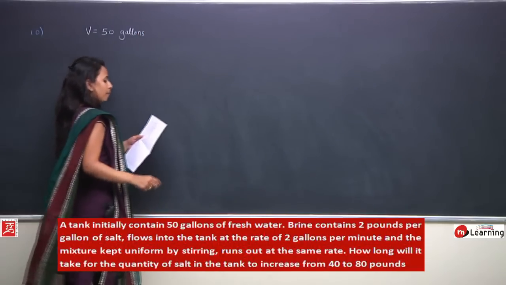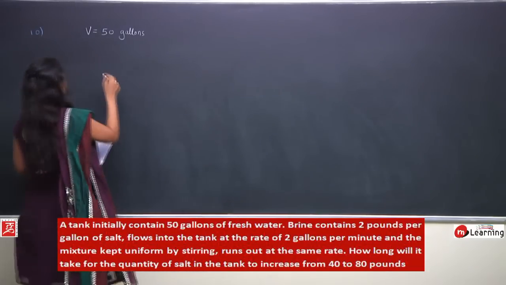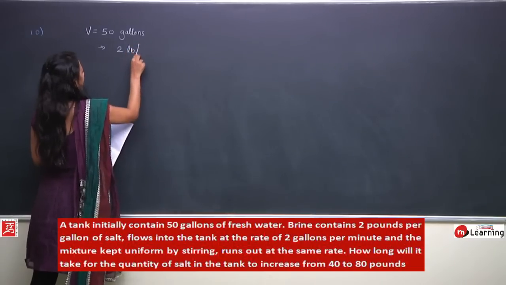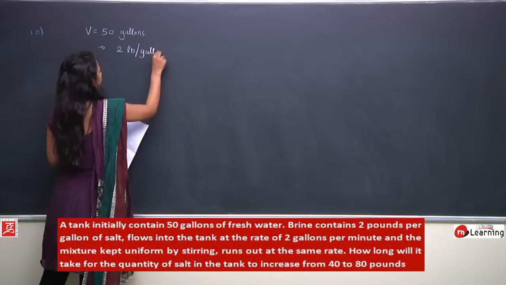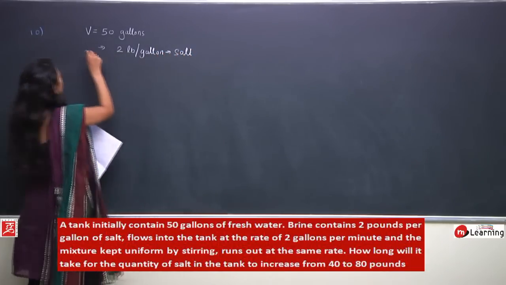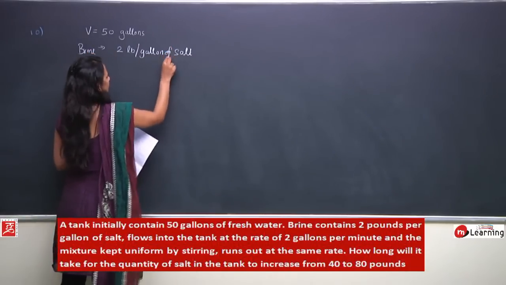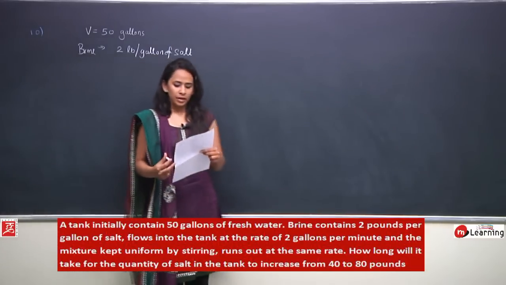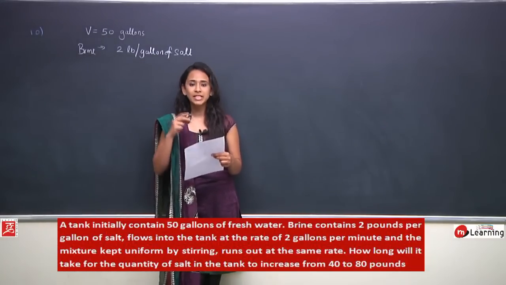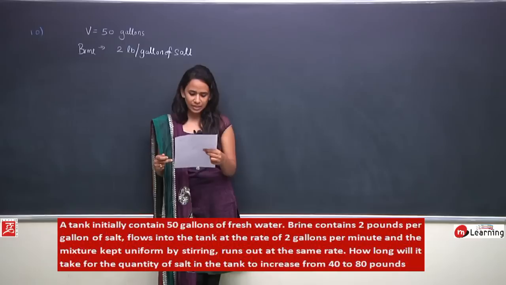Brine contains 2 pounds per gallon of salt. This flows into the tank at the rate of 2 gallons per minute, and the mixture is kept uniform by stirring, and the mixture runs out at the same rate.